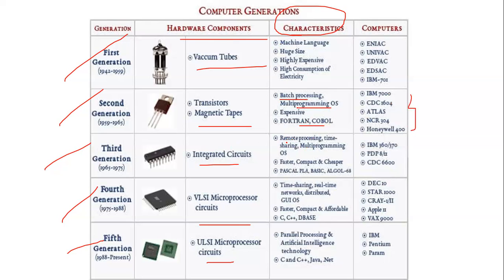Third, in the form of remote processing, multiple programming. We did know multiple programming and multiple processing also. Then which computers are also given. Fourth, in the form of real-time networks. Examples are given. Fifth, in the form of parallel processing, and examples are given with the help of which here.